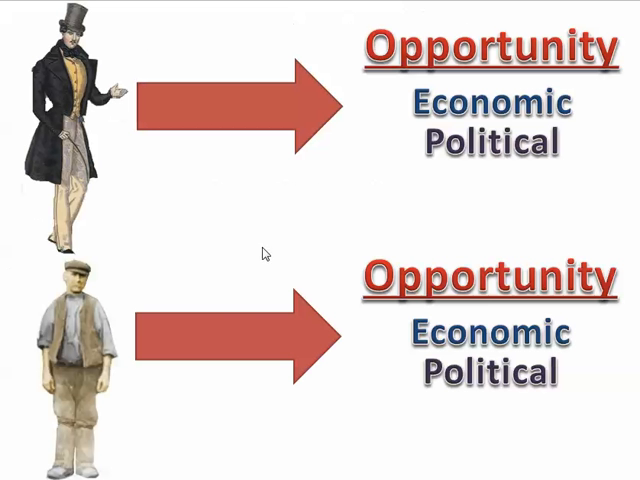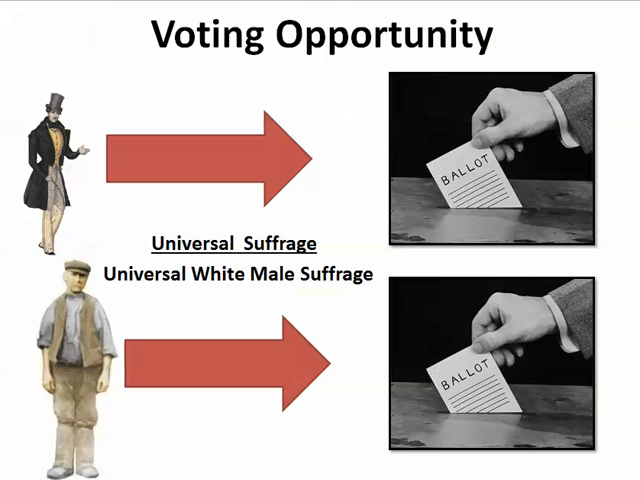And with this, it's going to open up equal opportunity for poor men or common men or ordinary men in the economic area and in the political area. So there's more voting opportunity. Now, historians and politicians refer to this white males being able to vote as universal suffrage. Universal white male suffrage is what they're talking about, because at this time women didn't get to vote, African Americans did not get to vote, Native Americans did not get to vote. So really it's not as democratic as it is today.